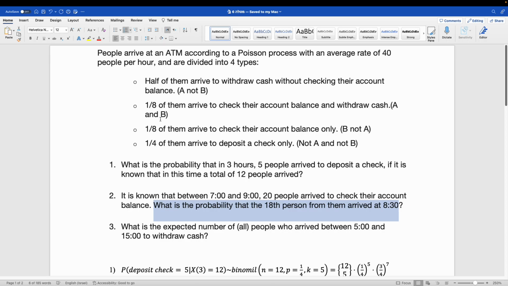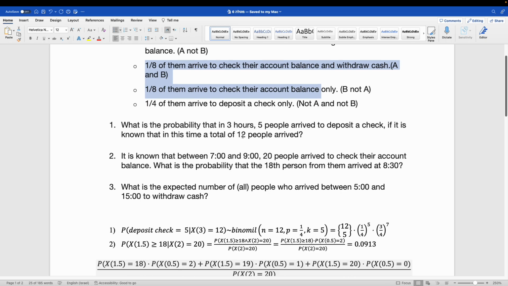So here we look at two scenarios: one is arriving to check their account and withdraw cash, and the other is only to check their account. The total of people that do either is 1 divided by 4, which is 25% of 40, which is 10%, meaning our rate now will be 10 people per hour arriving to check their account.